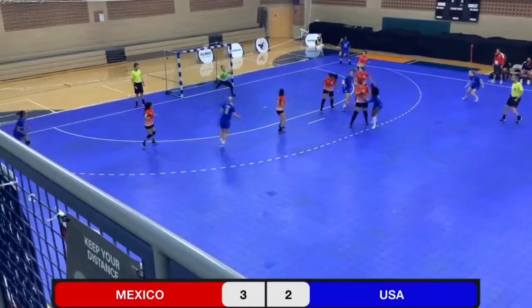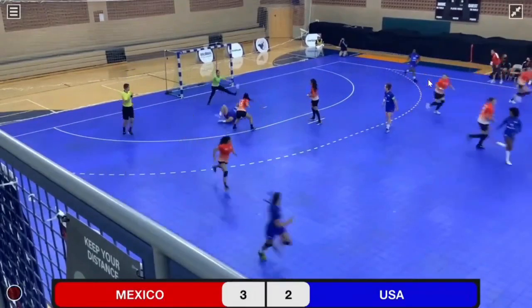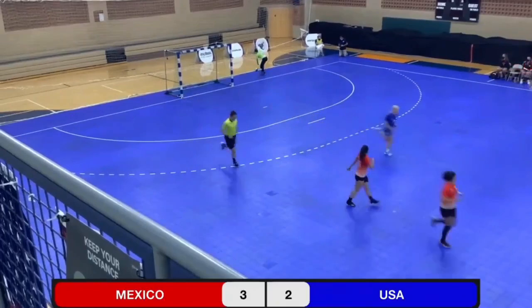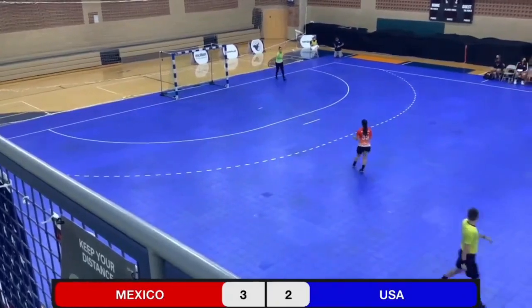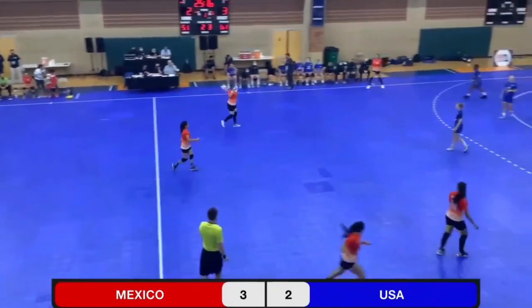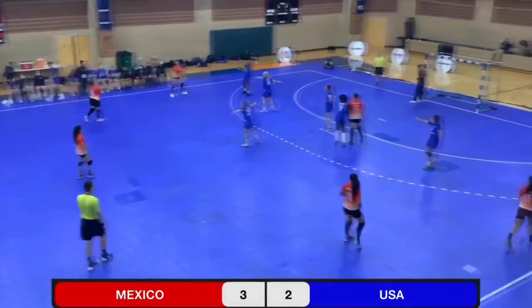Saga Norden to Carvalho. She shoots, there's a save. Nice play there by Saga Norden to get the rebound and get a shot off. The Mexican player had better positioning, but she was able to get the ball. Unfortunately, the shot did not go in.